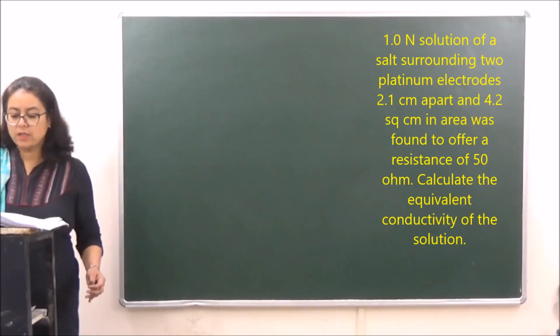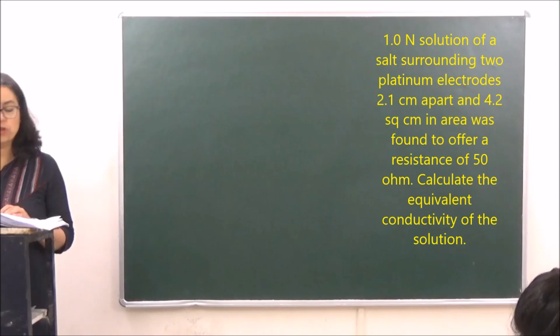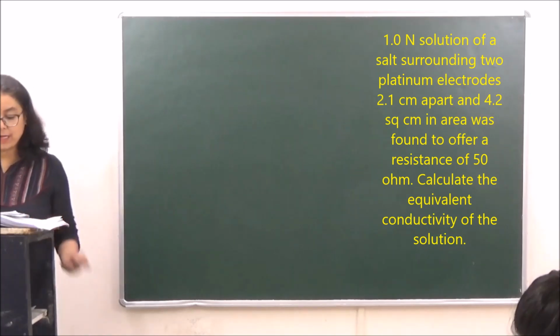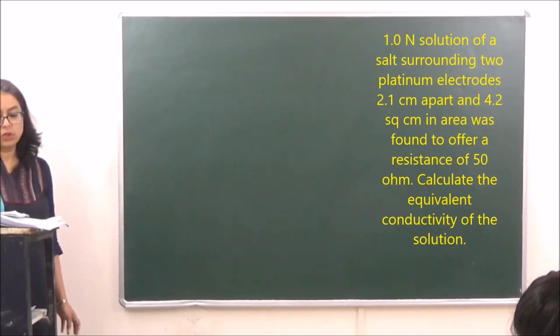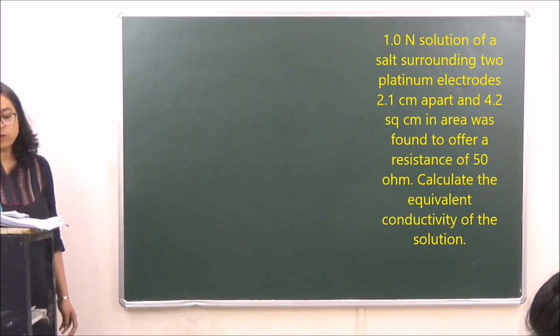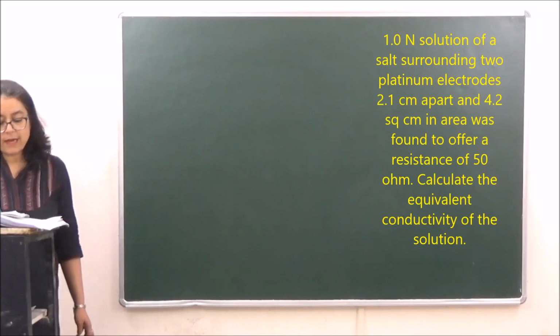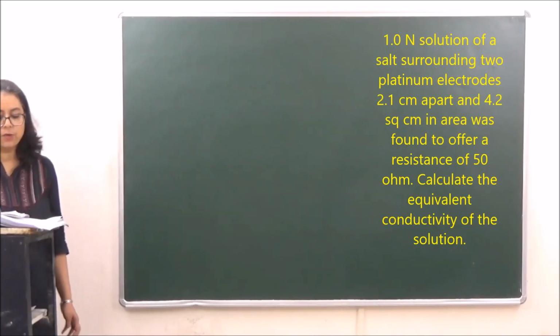Okay, the first question is: a 1.0 normal solution of salt surrounding two platinum electrodes 2.1 centimeter apart and 4.2 square centimeter in area was found to offer a resistance of 50 ohms. Calculate the equivalent conductivity. Okay, we have to calculate the equivalent conductivity over here.